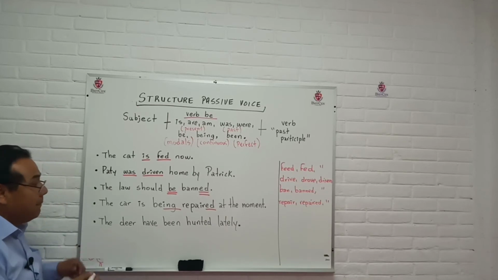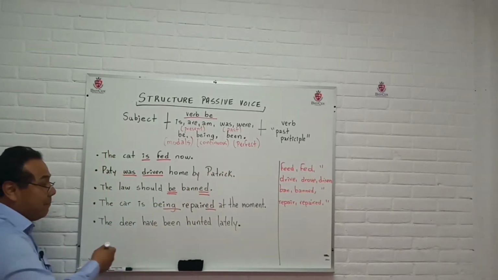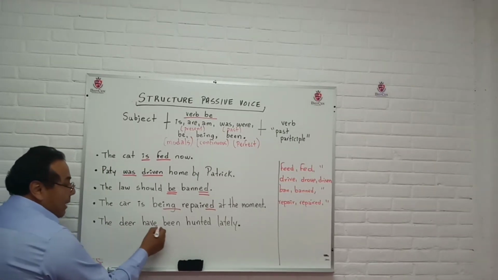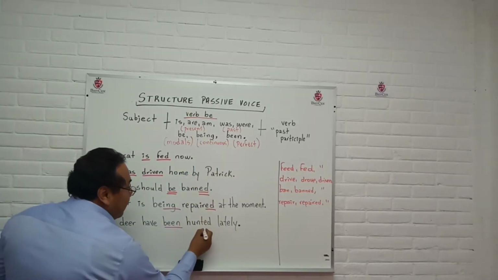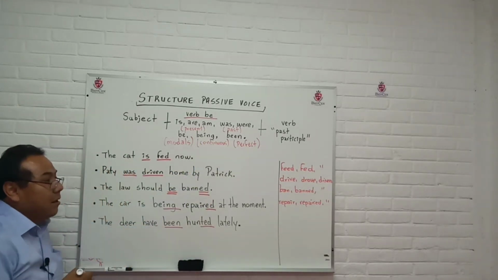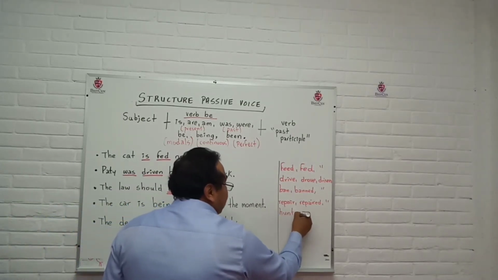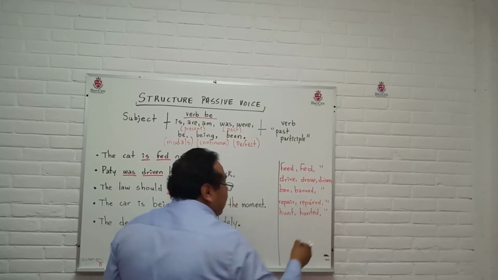And finally, we have the perfect tenses. This is present perfect passive, and it's the deer have been hunted. This is the verb to be, been, and the verb in past participle, hunted. Hunted is a regular verb. To hunt, hunted, hunted.